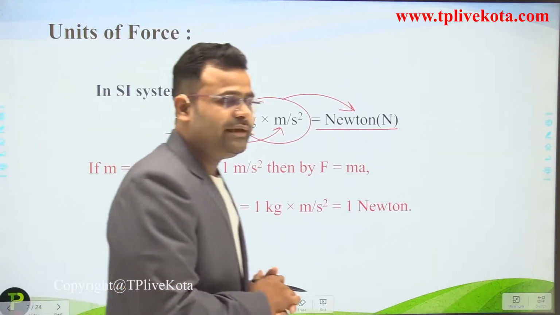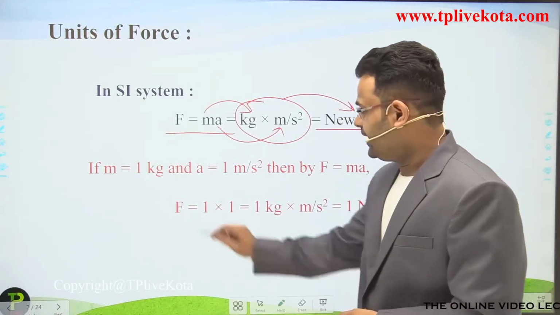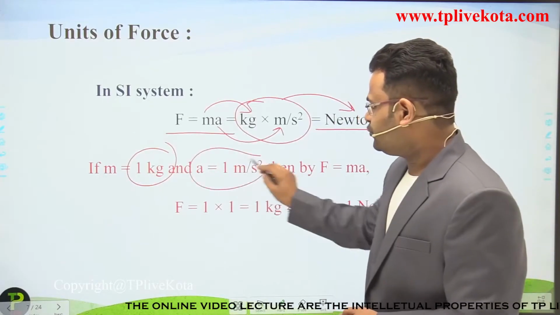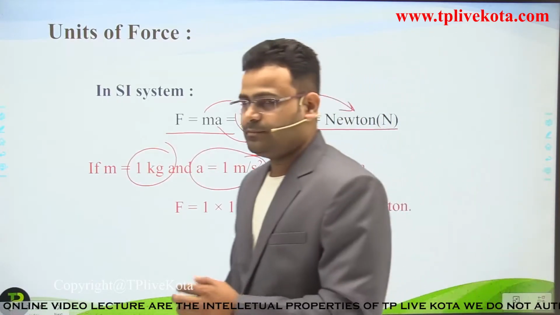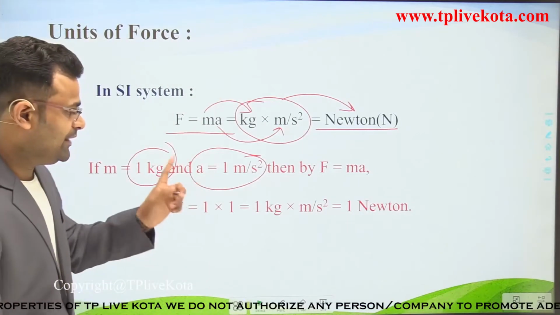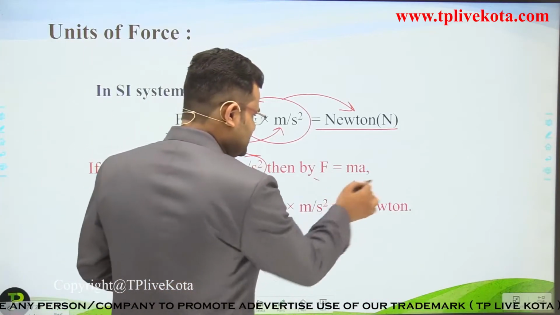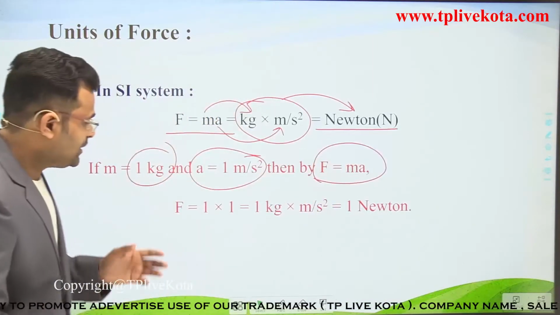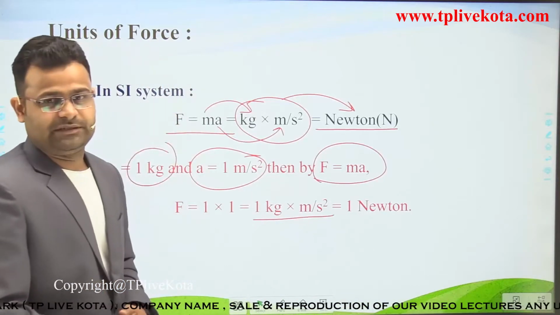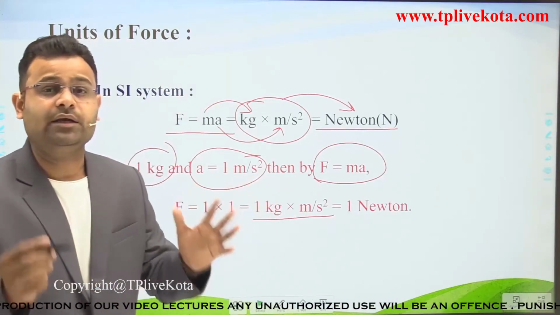This expression means we use mass equal to 1 kilogram and acceleration equal to 1 meter per second square. Then according to our expression, F is equal to ma, the answer is 1 kilogram meter per second square, which is equivalent to 1 Newton.